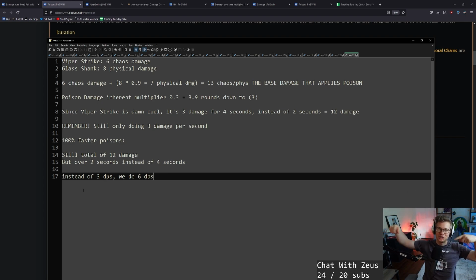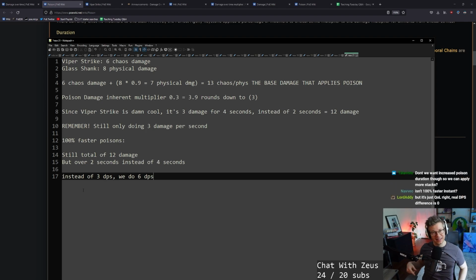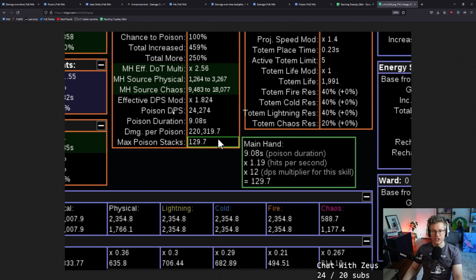And with poison, since you're attacking more and more and more, it is very unique in that regard because you're able to stack more. So it's about how many poison stacks you can keep simultaneously, right? You can see that each one of my poisons that I apply with my build is doing 24,000 DPS. I have so much duration that my poison lasts 9 seconds. Each stack will last 9 seconds independently. So we can see that per poison, it is doing 220,000 total damage, right? Because it's just the 240,000 or 24,000 times 9.